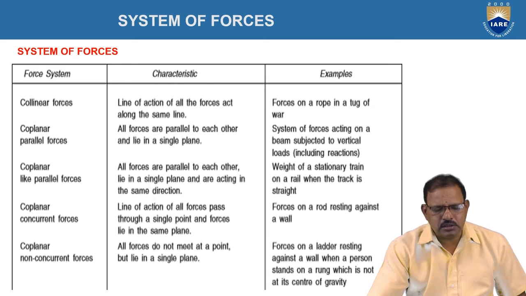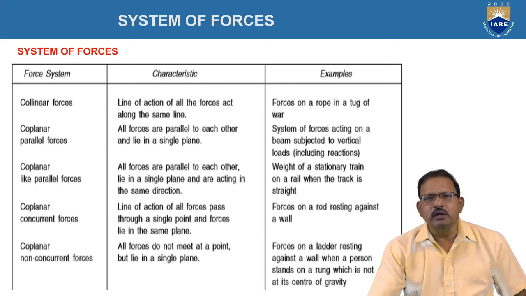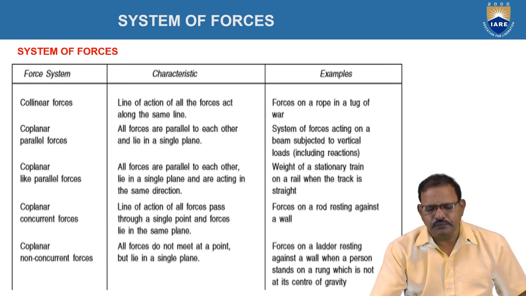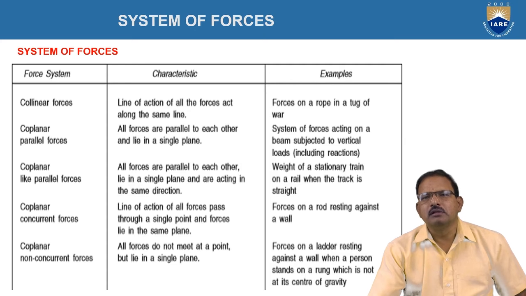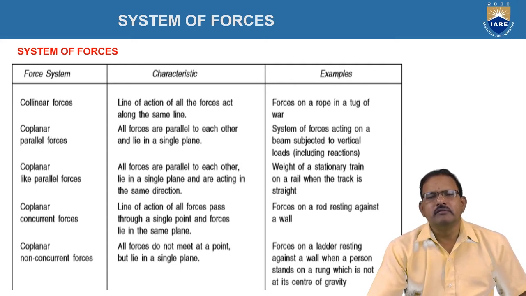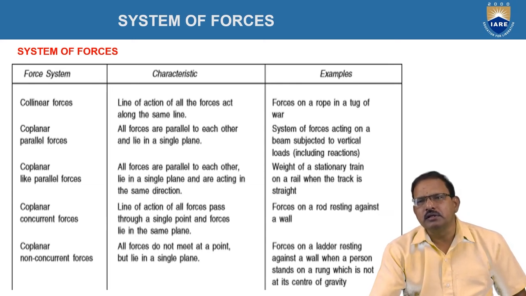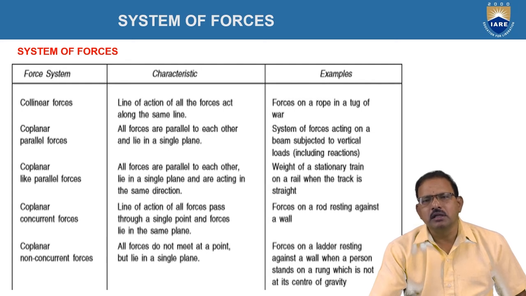So, the summary of the system of forces once again. Collinear forces means the line of action of all the forces acts on the same line. The best example is when children are playing with a rope, the forces on the rope applied by the different children lie in the same line of action of the rope. Generally, it is a tug of war.